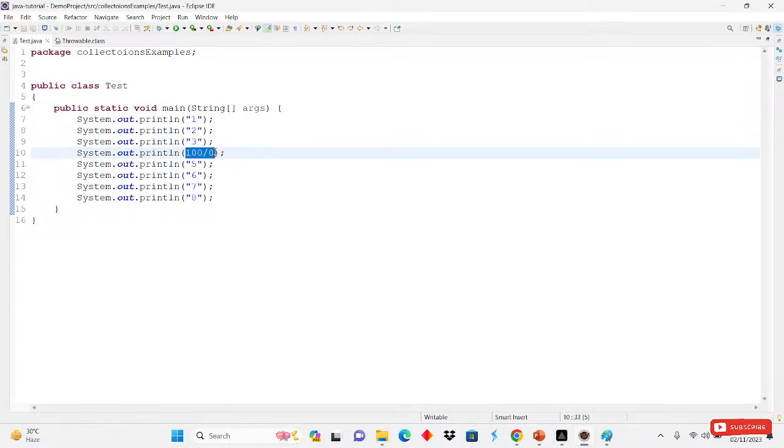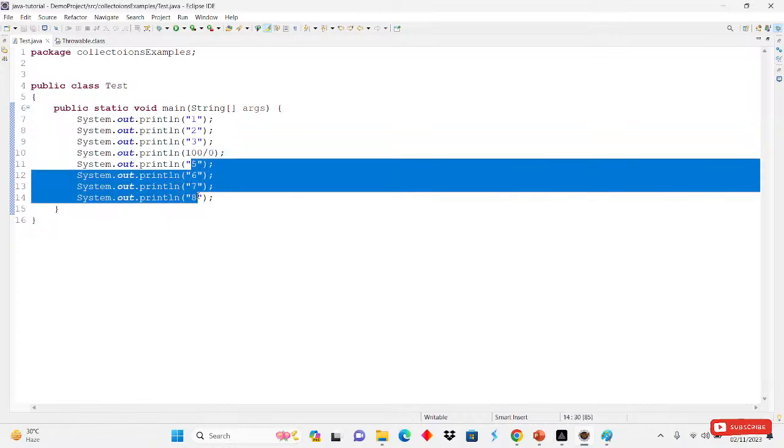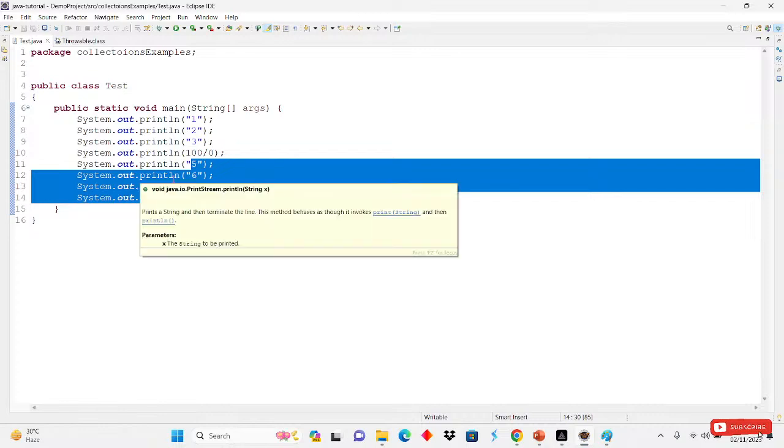Any guesses? No worries if it is wrong. Will 1, 2, 3 be printed or not? Yes, it will be printed. After that, 100 divided by 0, what will be the output? Balaji Kumar is saying arithmetic exception. After that, will 5, 6, 7, 8 be printed or not? Teja is saying no, if the error exists.